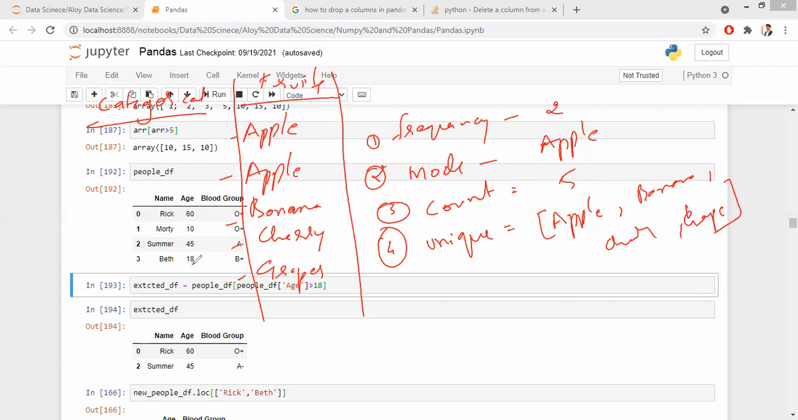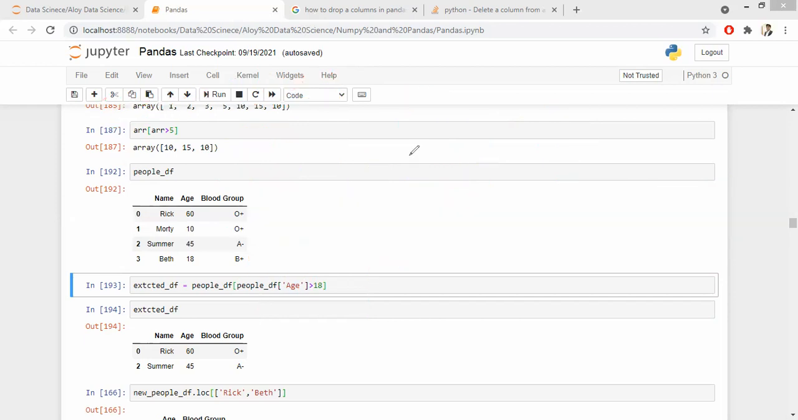Okay. Have you guys made a note of this? Frequency, mode, count, unique. These are the 4 statistics you can apply on your categorical column. Give me a quick yes if you have made the notes. Shall I move on? Yes, sir. Samantha, shall I move on? Yes, sir.